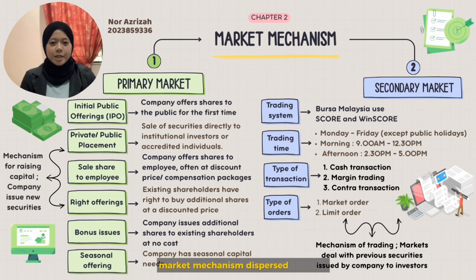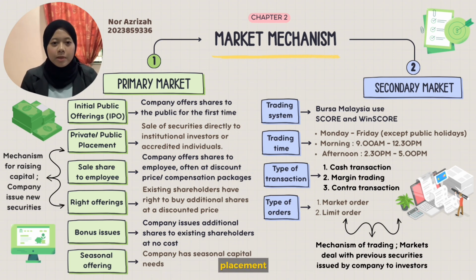Market mechanism is split into two. The first one is the primary market mechanism for raising capital, in which companies issue new securities. In this market, there are 7 chosen methods used in offering new stock. The first method is initial public offering, in which a company offers shares to the public for the first time.